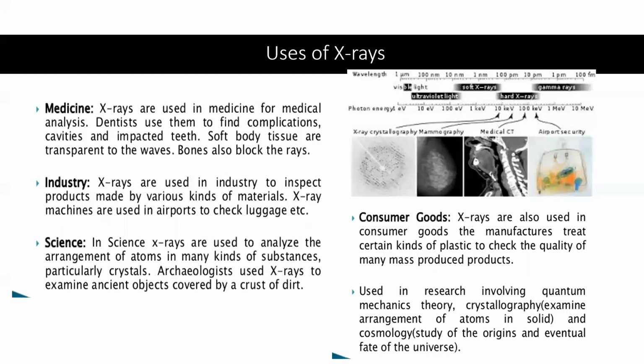through X-ray images. Soft body tissues are transparent to X-rays, and bones block X-rays. Teacher, can we detect tumors through X-ray? Tumors, I'm not sure, because tumors are like body parts, flesh, not bone.